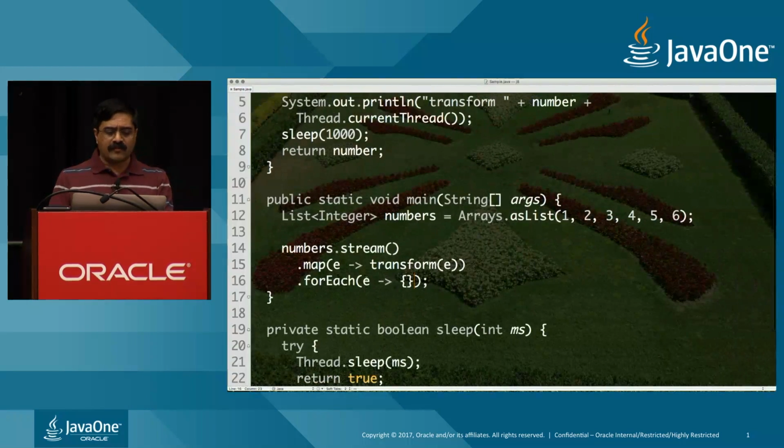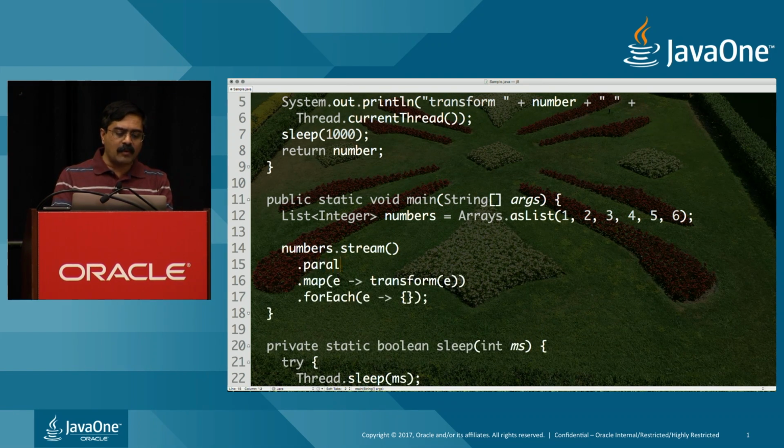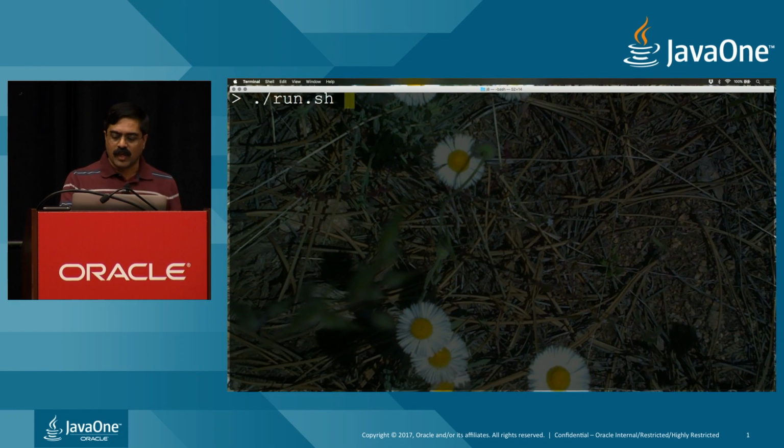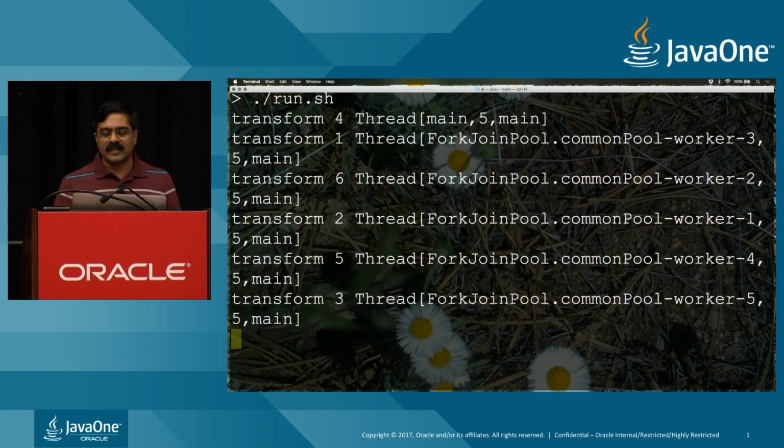But on the other hand, what if I go back over here and execute this, let's say, in parallel? If I were to do a .parallel, whether you do it .parallel or you create a parallel stream at the source, really doesn't matter. As you would expect, when I go back and run this code, you notice that all of them are going to run concurrently, but in what thread? They're running in the ForkJoinPool thread, as you can see.